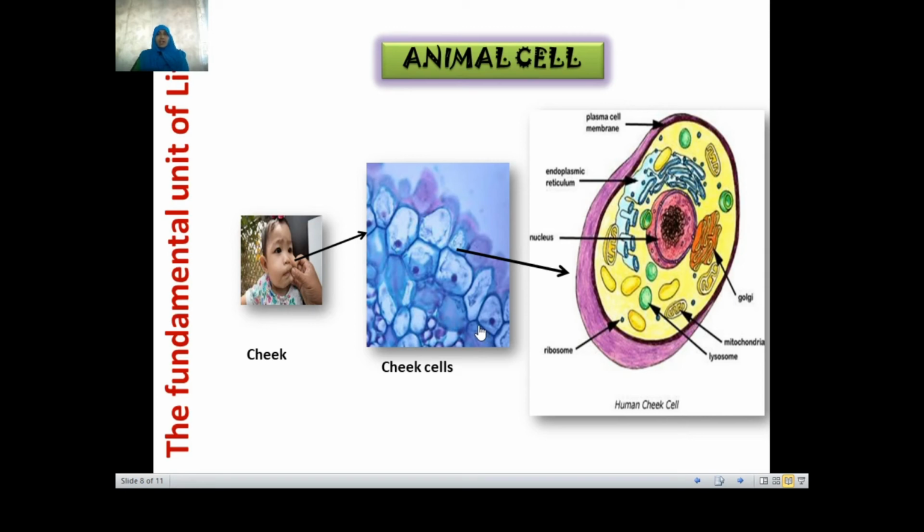Yes, we can see that the cells are irregularly shaped. There is no definite pattern of arrangement. Moreover, the cell is slightly spherical, and there is a thin membrane separating the cell from others. It has a nucleus. When we enlarge, we can see this structure.